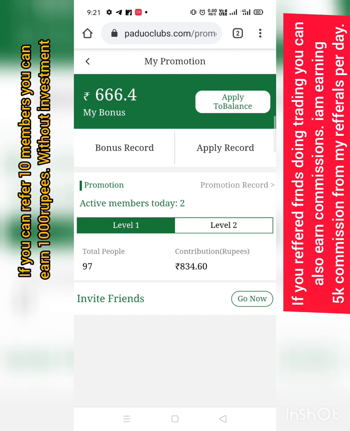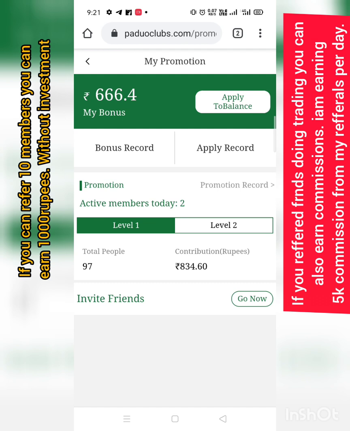For the level 1 members, if you directly refer someone, you get 0.6% commission. This means if a user places an order worth 100 rupees, you get 60 paisa. If he places 1000 rupees, you get 6 rupees. Got it? This is the process.